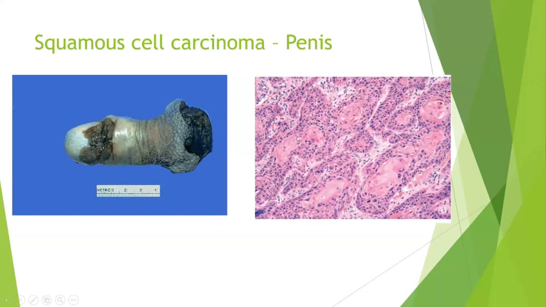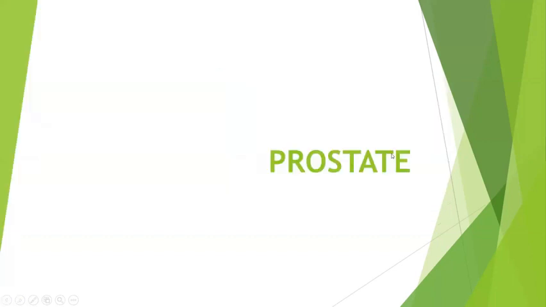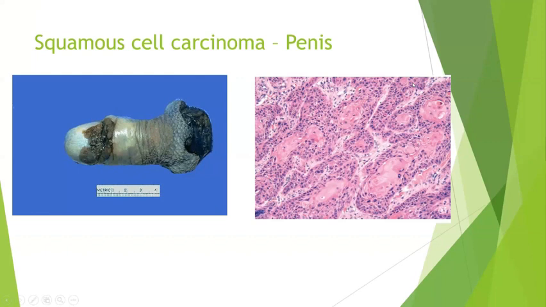If you go on to see individual cells, they are polygonal-shaped cells with deeply eosinophilic cytoplasm, a prominent pleomorphic nucleus, hyperchromatic to vesicular chromatin, and prominent nucleoli. With individual cell dyskeratosis, there is loss of cellular bridges, and a lot of keratin flakes will be there. You can identify this keratin; these keratin flakes are usually identified. Depending upon the differentiation, they are classified into well differentiated, moderately differentiated, and poorly differentiated.